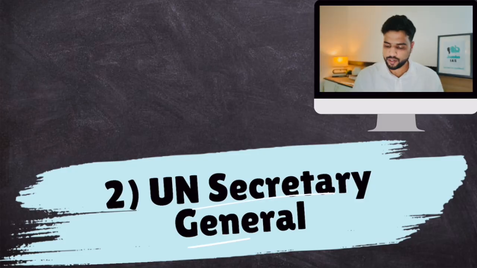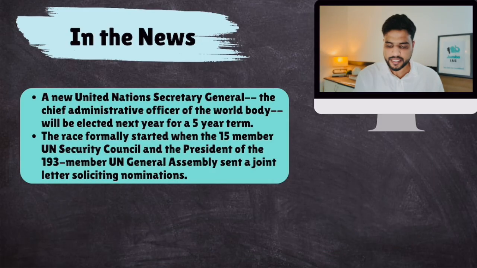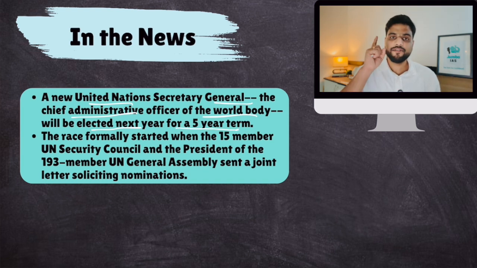Okay, so let's begin. UN Secretary General. So what was in the news? A new UN Secretary General, the Chief Administrative Officer of the world body, will be elected next year for a 5-year term. Now, what is the first step in this election process?